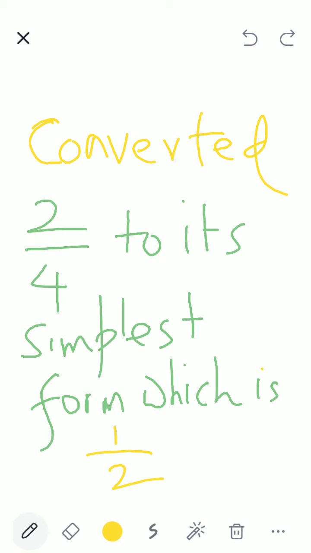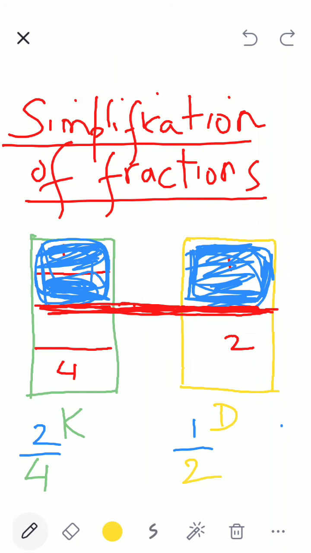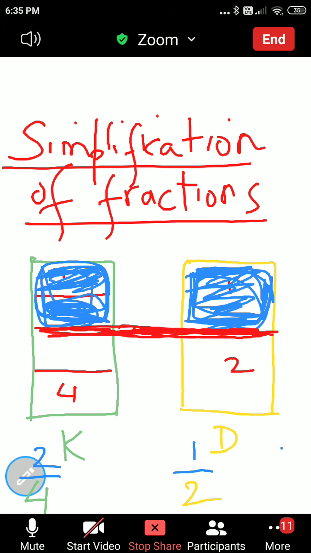2 by 4 is same as half, and I proved it to you all by the visual representation. Kirtana got 2 out of 4, Dhanya got 1 out of 2, both are same. So which is the simplest form, 2 by 4 or 1 by 2? Children, which is the simplest form of the fraction? 1 by 2. Very good. Why? Yes, 1 by 2 is the simplest form. But why is it the simplest form?